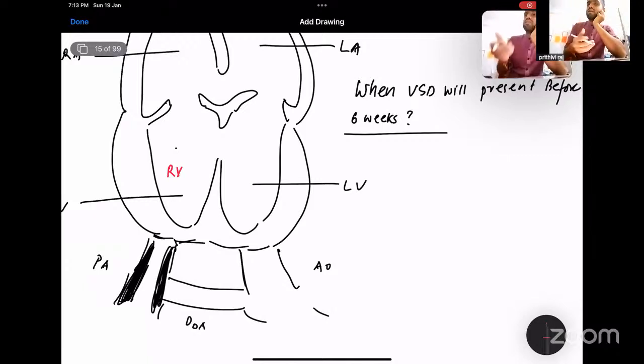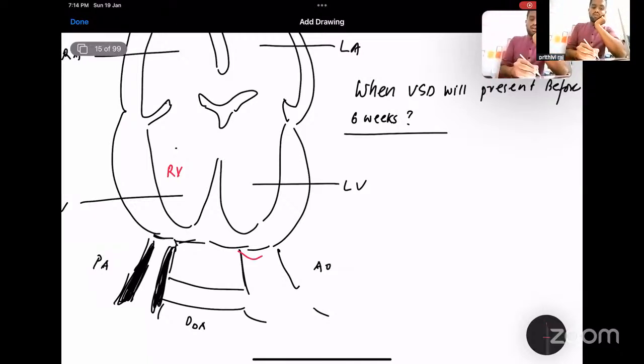But once the pulmonary artery involution occurs, the resistance decreases, and right ventricle pressure will decrease compared to the left ventricle. So the compliance of the right ventricle is also improved. So the shunting of blood will occur from the left to right side. So there are a few lesions where you can increase the left ventricle pressure against the right ventricle. So when the left ventricle pressure increases more than the right ventricle before 6 weeks, then the shunting becomes prominent.